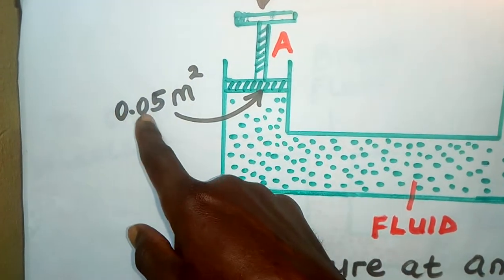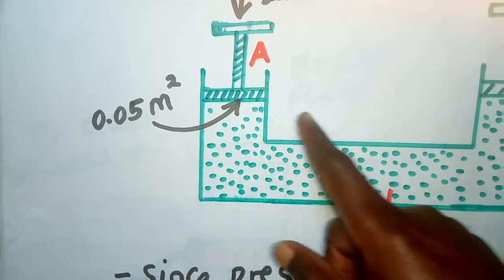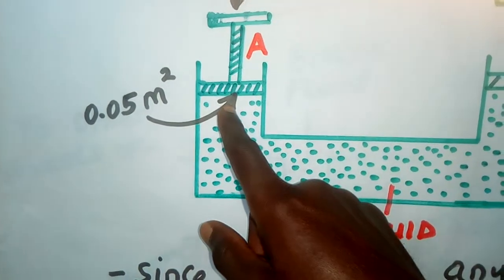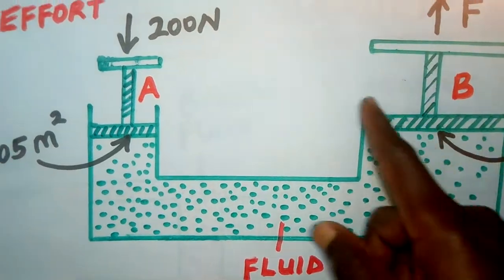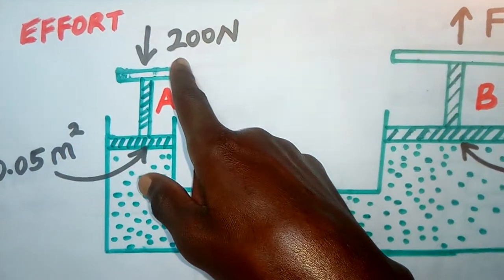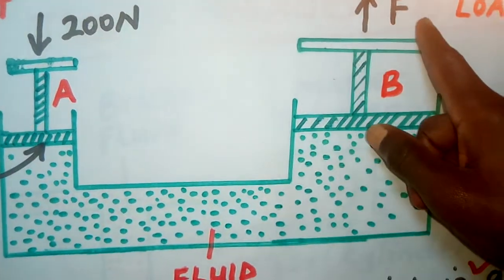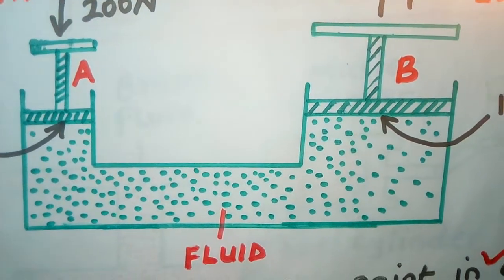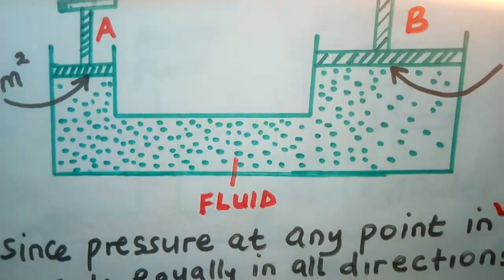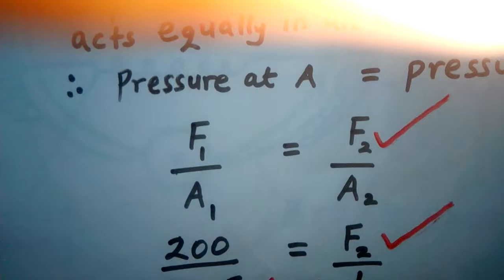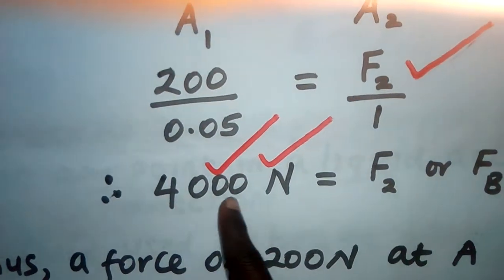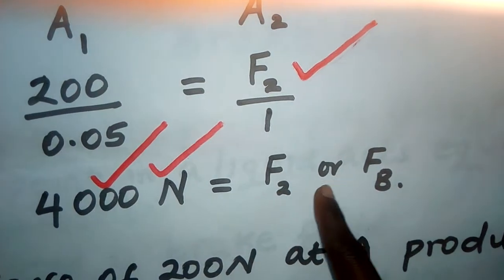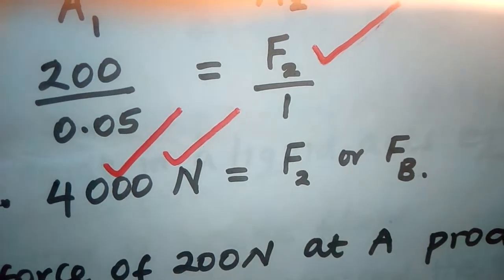This side we have 0.05 meters squared. Area 1 should have the same units as area 2. In the same way, force 1, which is the effort, must have the same units as force 2. So after calculating force 2, your units should be newtons. So your answer is 4,000 newtons. That is force 2, which is the force at B.